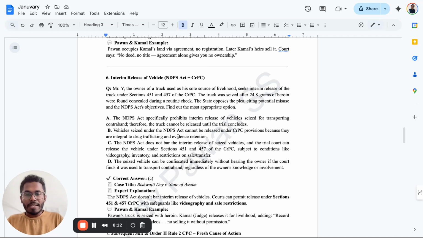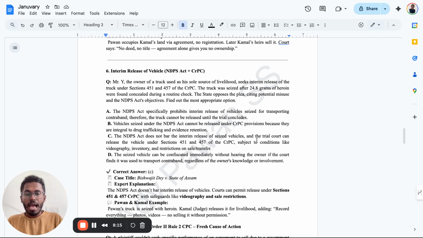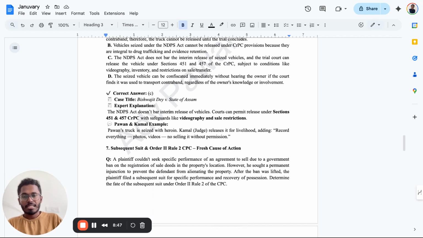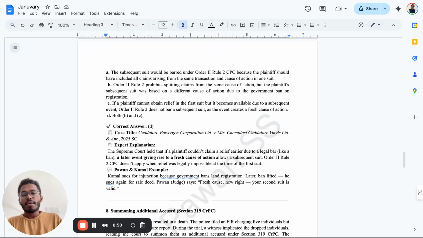See, the NDPS Act does not bar the interim release of the seized vehicle, and the trial court can release the vehicle under section 451 and 457 of the CrPC, subject to conditions like videography, inventory, and restriction of sale and transfer. For example, if I'm driving a vehicle and there are certain NDPS products in it, can they seize the entire vehicle? No, they cannot. The NDPS Act does not clearly mention seizing the entire vehicle. Only the products can be seized, but they can record photos and videos, and we are not supposed to sell it. That is a very important thing which you need to observe. Seventh question.